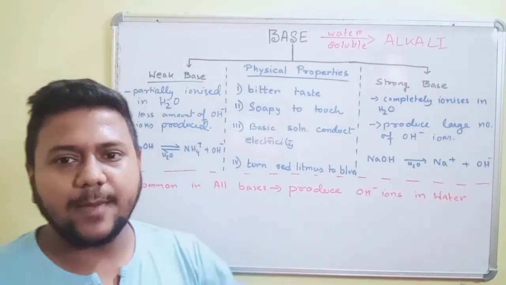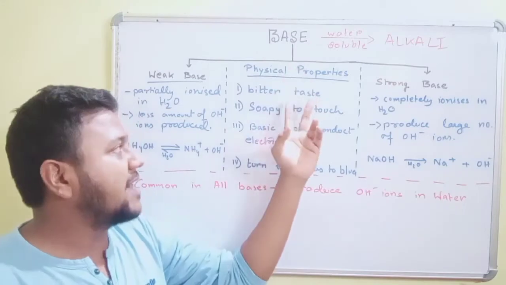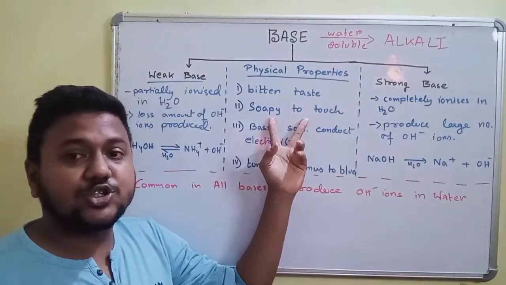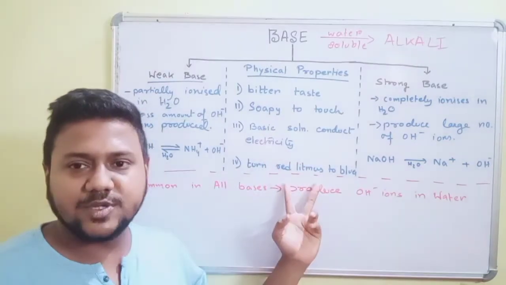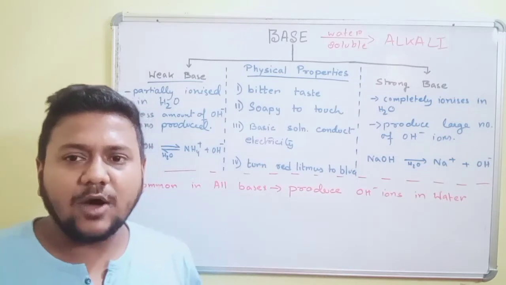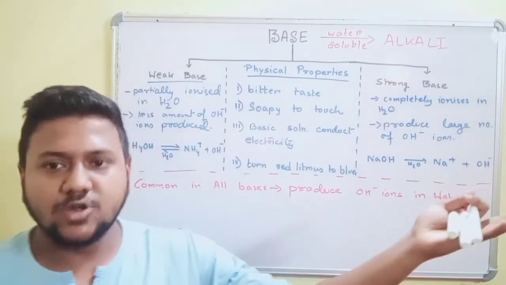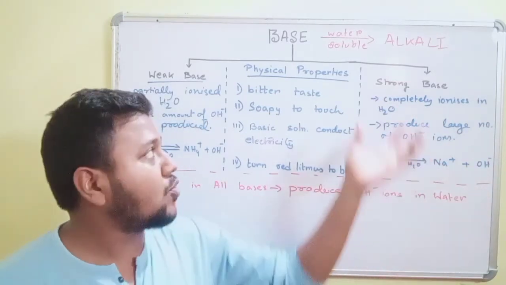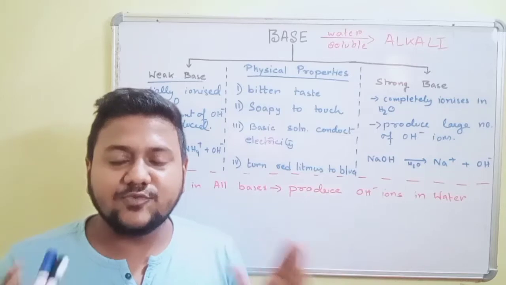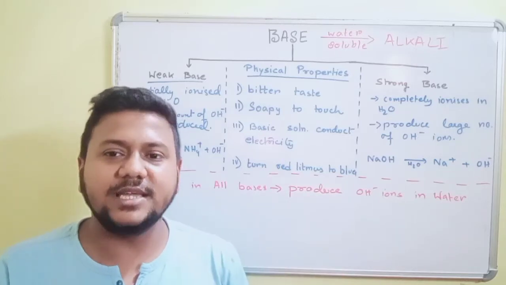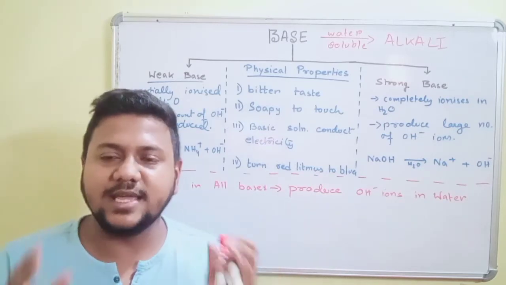Okay, so let us recapitulate how far we have completed. Bases are substances that have a bitter taste, are soapy when touched, conduct electricity, and turn red litmus paper blue. Now, some bases are water soluble, some are not soluble in water. The bases that are water soluble are termed as alkali. In this chapter, the bases that we will be dealing with are mostly soluble in water.